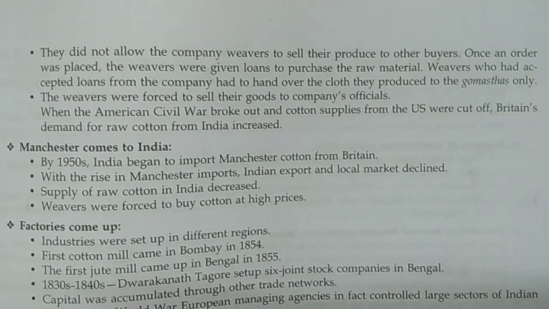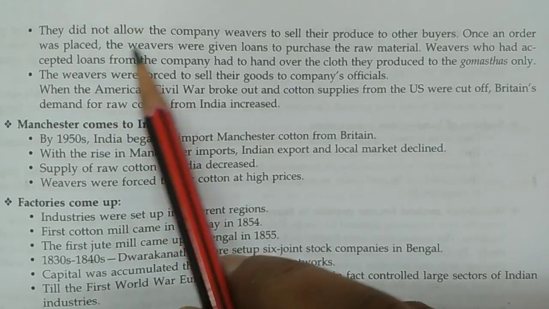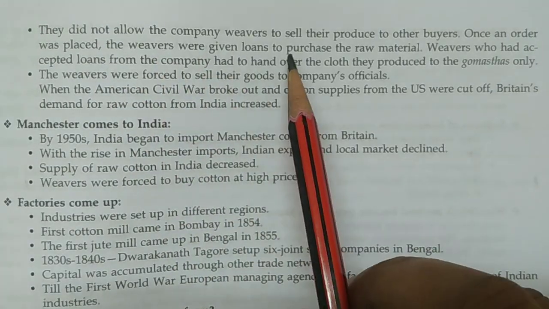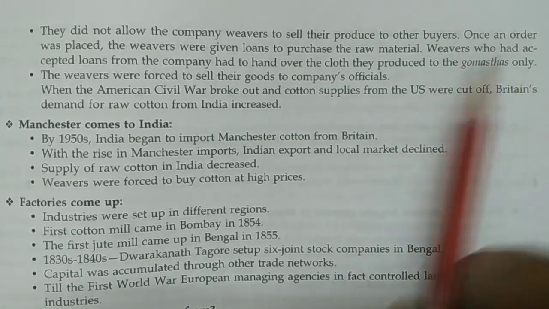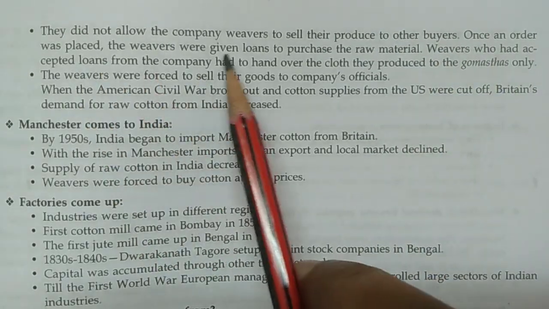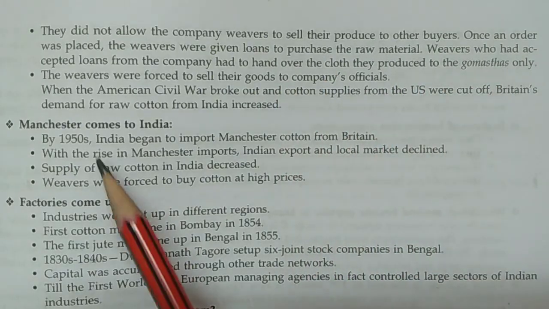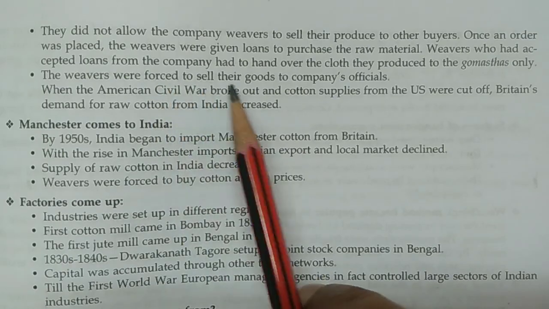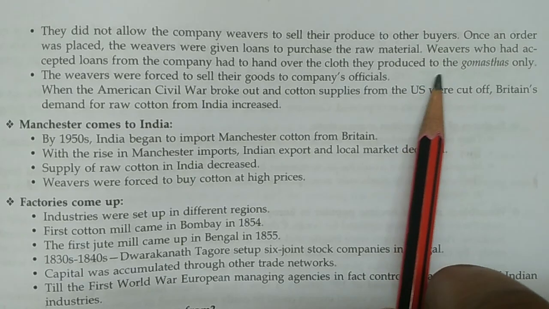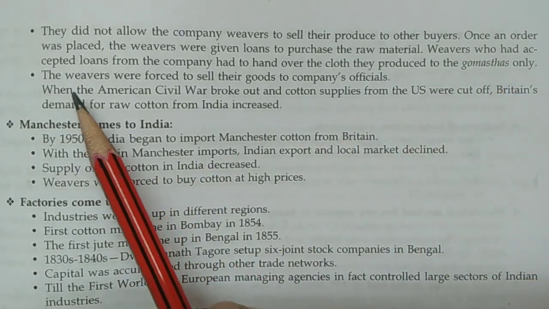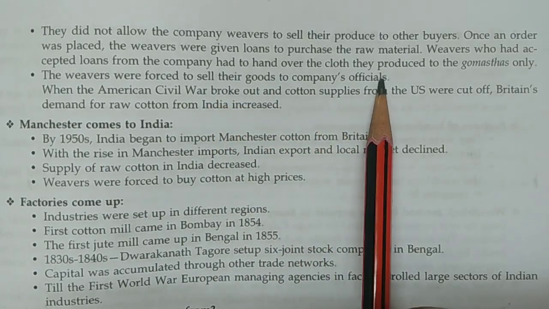These points are also important for your examination. Now let's start from here. They did not allow the company weavers to sell their produce to other buyers. Once an order was placed, the weavers were given loans to purchase the raw materials. Weavers who had accepted loans from the company had to hand over the cloth they produced to the Gomastas only. The weavers were forced to sell their goods to the company's officials.